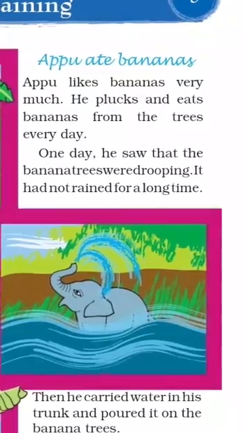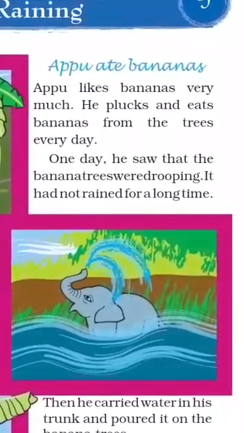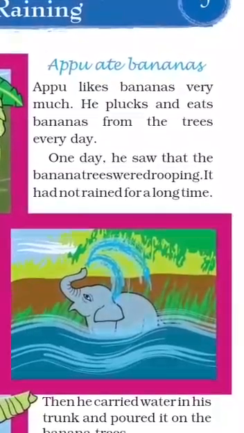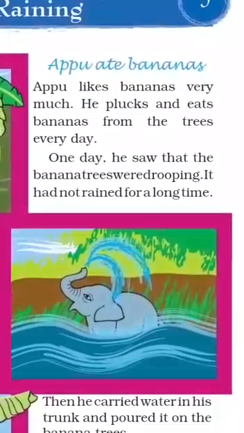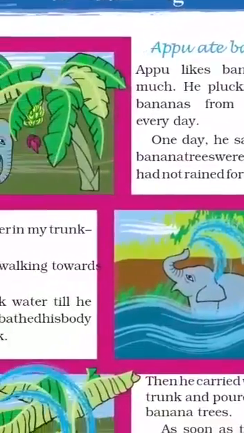One day he saw that the banana trees were drooping, in a sense the banana trees were drying. It had not rained for a long time. We all know very well why plants dry. Because they do not receive any water. When we don't water them, we can see that the plants will dry.